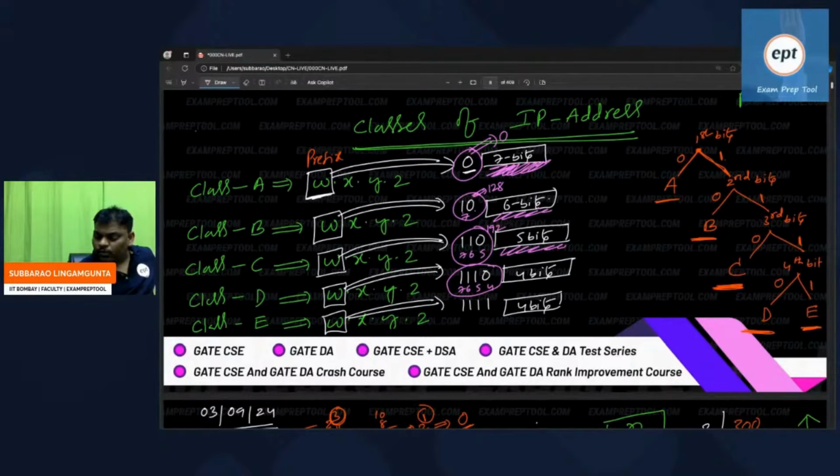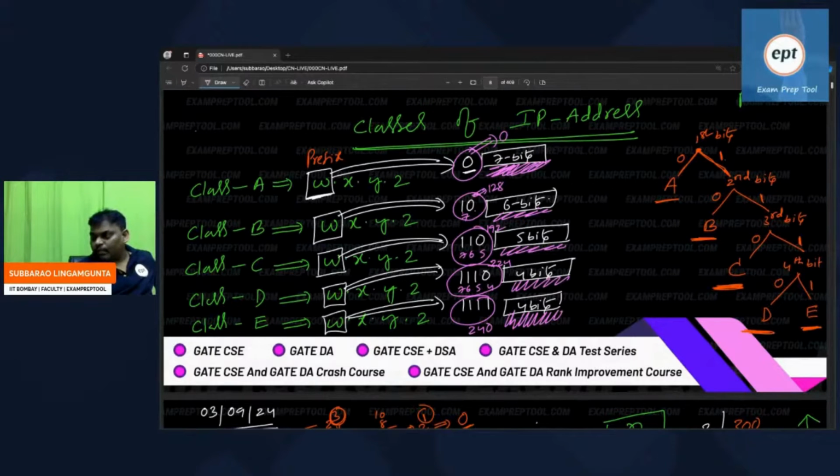192 plus 32, I think it is going to be 224. At 224, this is going to be 240. Forget about this part. This will give the minimum, this will give the maximum. Don't worry about the remaining bits.